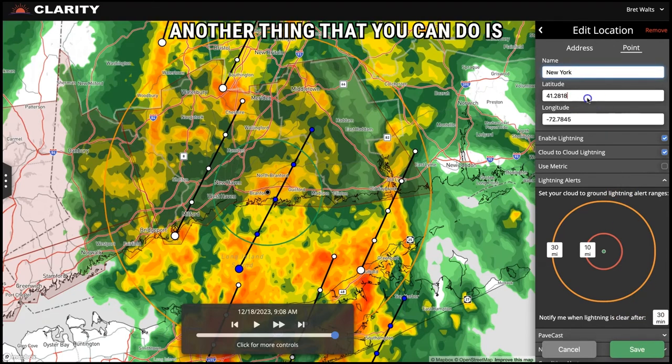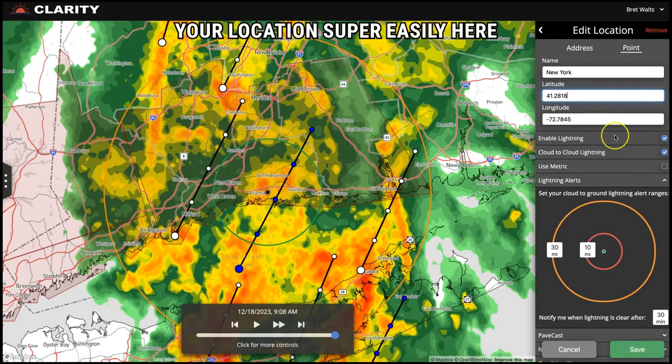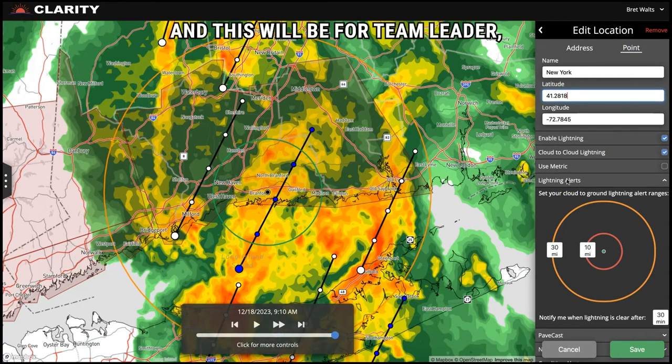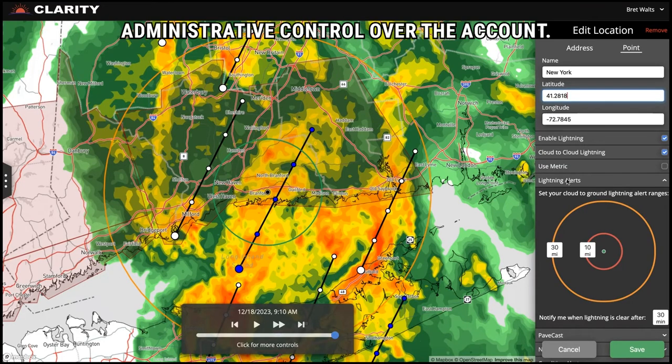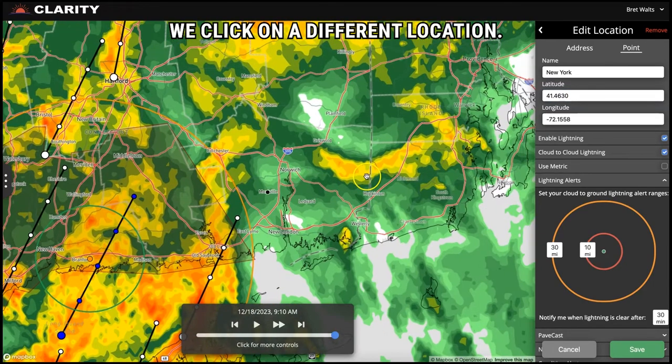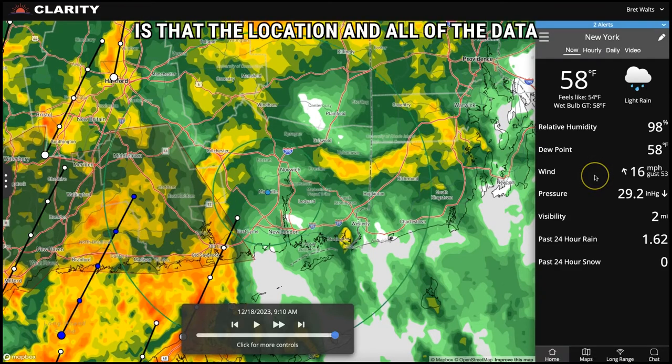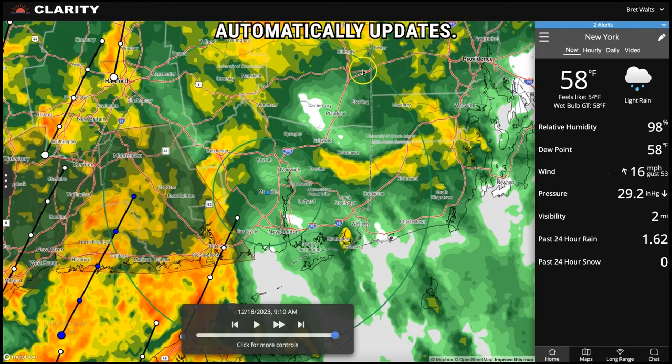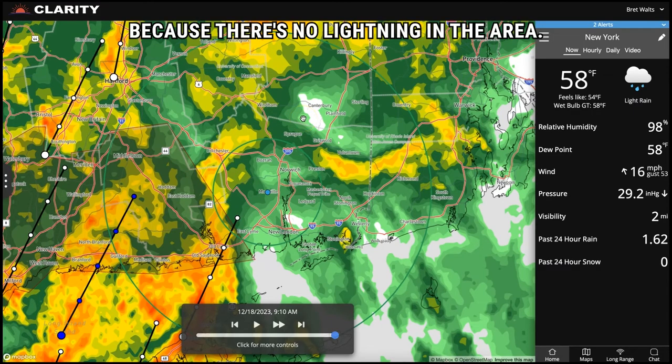Another thing that you can do is adjust your location super easily here in this edit location bar. And this will be for team leaders specifically, people that have administrative control over the account. We go over here, we click on a different location, you can click save, and what you're going to notice is that the location and all of the data automatically updates. You can see now the range rings are green because there's no lightning in the area.